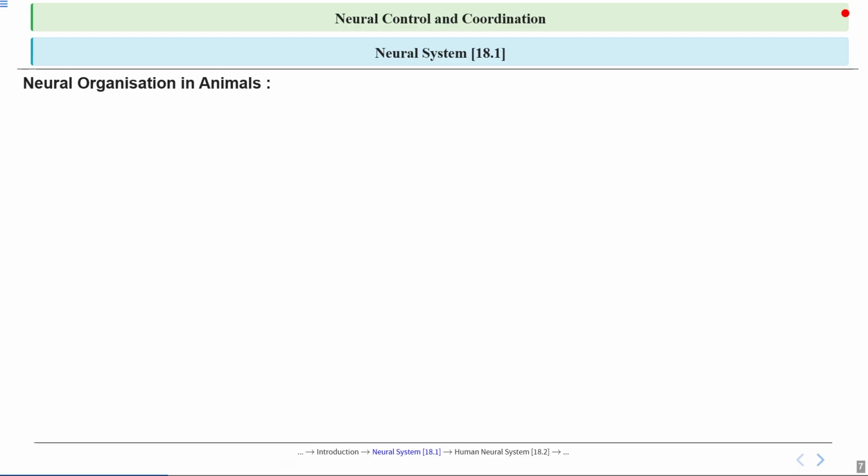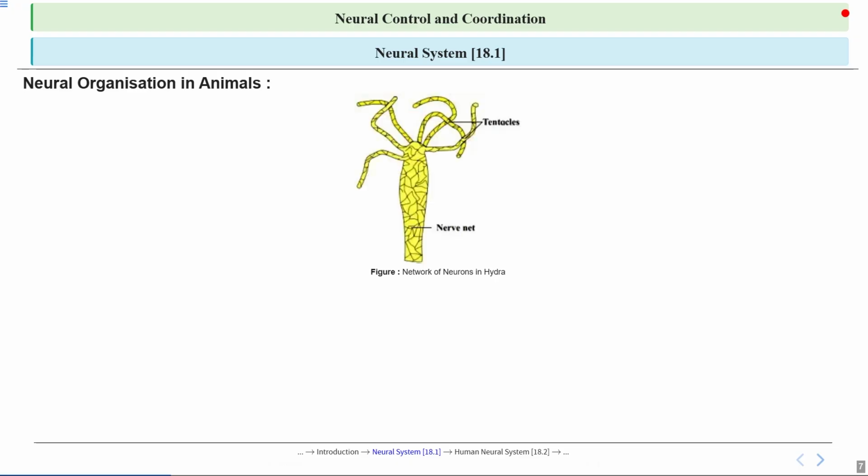Neural organization in animals. Here in the diagram, we can see the network of neurons in Hydra, which is a simple organism with a decentralized nervous system. Unlike humans, Hydra lacks a brain and has a nerve net that spreads throughout its body, allowing it to respond to stimuli from any part. So this network enables basic reflex actions and coordination without a central control center, which demonstrates how even simpler organisms can have a functional neural system.